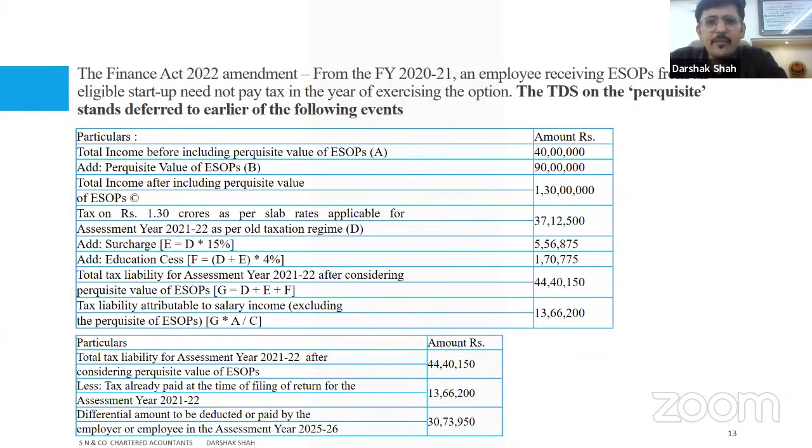This is one benefit which is given again to the startups. Government is trying to be liberal to the startup world, and therefore there's one benefit.